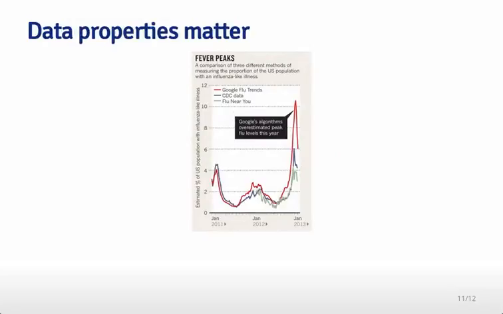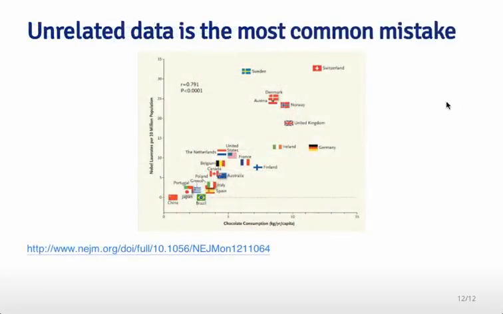The data properties do matter. For example, if you measure the people that would have a high prevalence of flu-like symptoms, you could do that using the CDC data or Flu Near You. And algorithms like Google Flu Trends might overestimate the number of flu cases if something was causing people to search for similar search terms that had nothing to do with how often they had flu-related symptoms. So this is an example where knowing how the data actually connects to the thing that you're trying to predict is crucially important. This is in fact the most common mistake in machine learning.